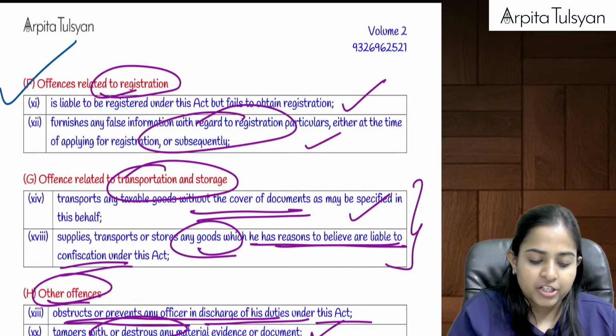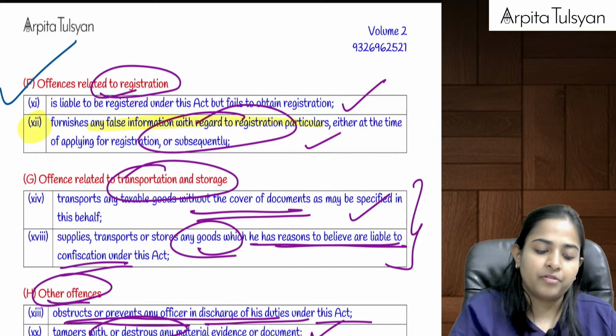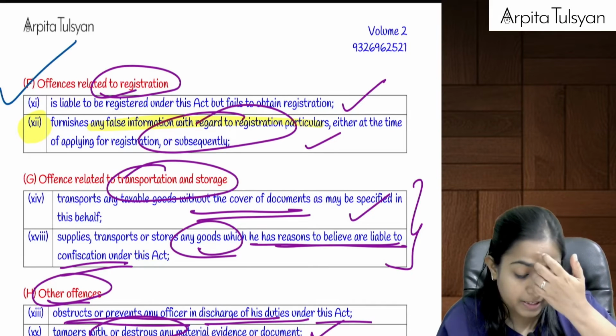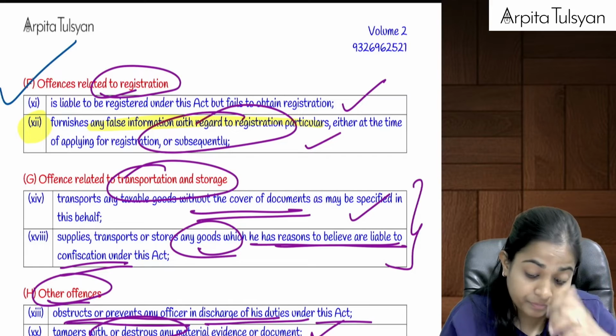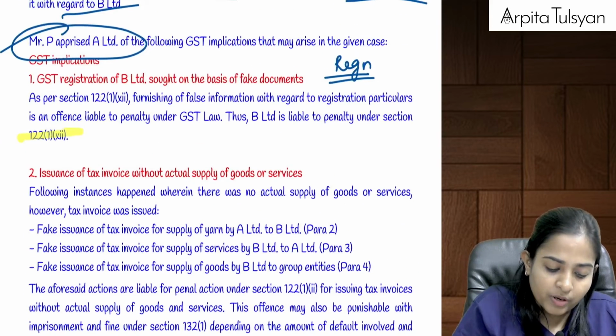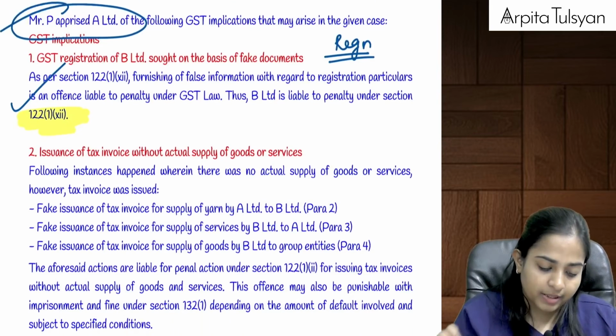So he furnishes any false information. So he is liable under clause 12. 122(1)(12), that person will be liable, everyone. B Limited will be liable for that. Okay, that is one thing.